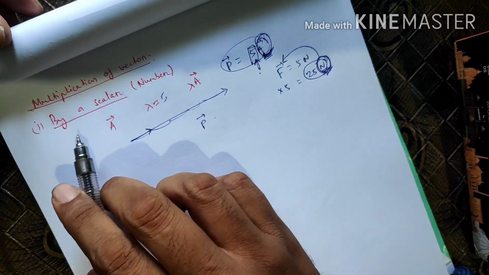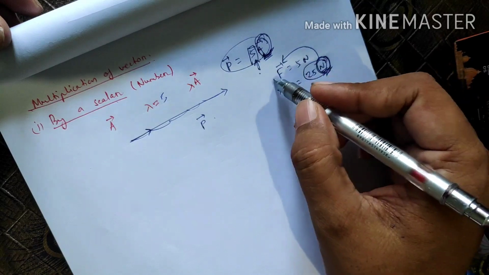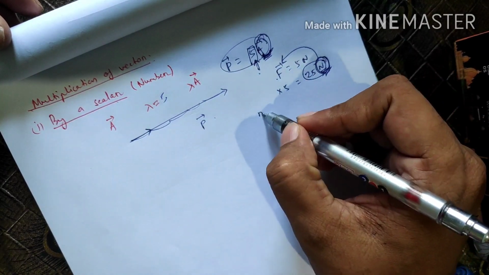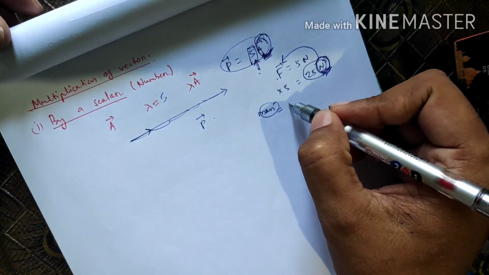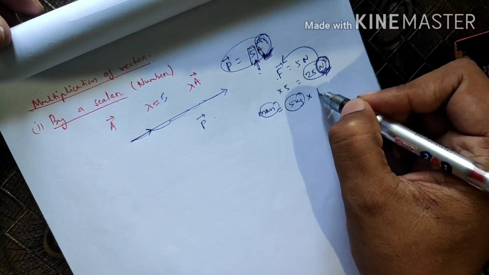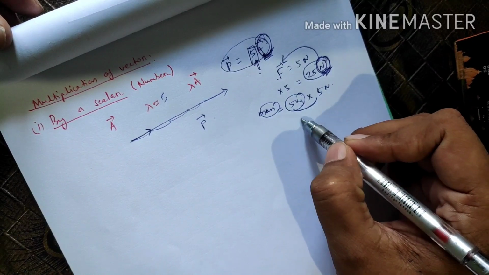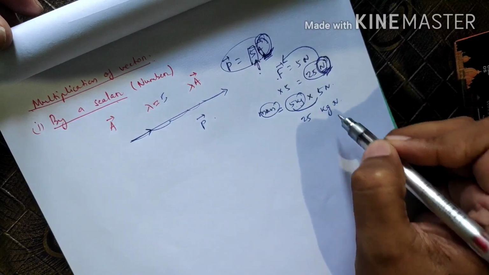While we are multiplying with a scalar quantity, suppose it is force, another one, if I take mass. Suppose I want to multiply mass. Mass is also a scalar quantity, that is 5 kg. Yes or no? 5 kg into force of 5 Newton. So the answer will become, magnitude will become 25, but the unit is kg into Newton.